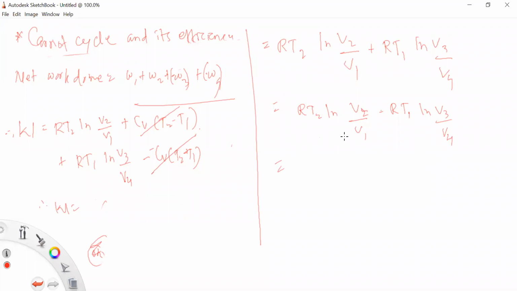So this equation, आता हे जे इक्वेशन्स आहे, W is equals to R, T2 minus T1 हे आपण इकडे घेतलंय आणि इकडे ln V2 upon V1. आता हे दोन्ही एकच का, तर since V2 upon V1 is equals to V4 upon V3 or V3 upon V4.